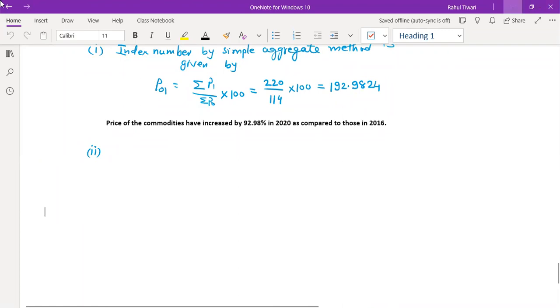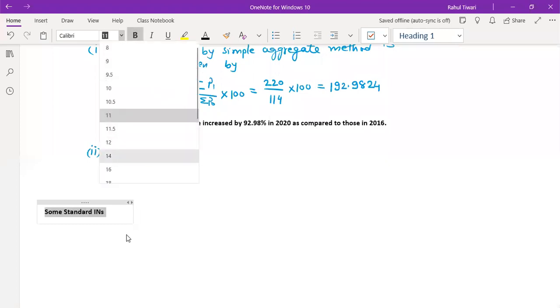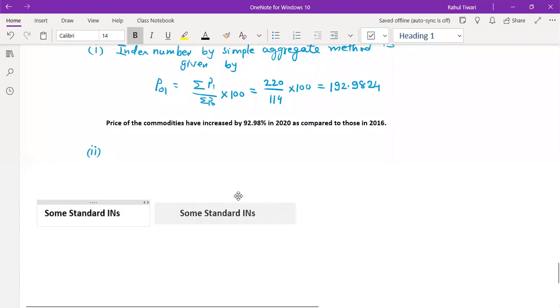So we can take down some standard index numbers. I will use the short form, index number. So we have some standard index numbers, and I will tell you at what situations you are going to use them.